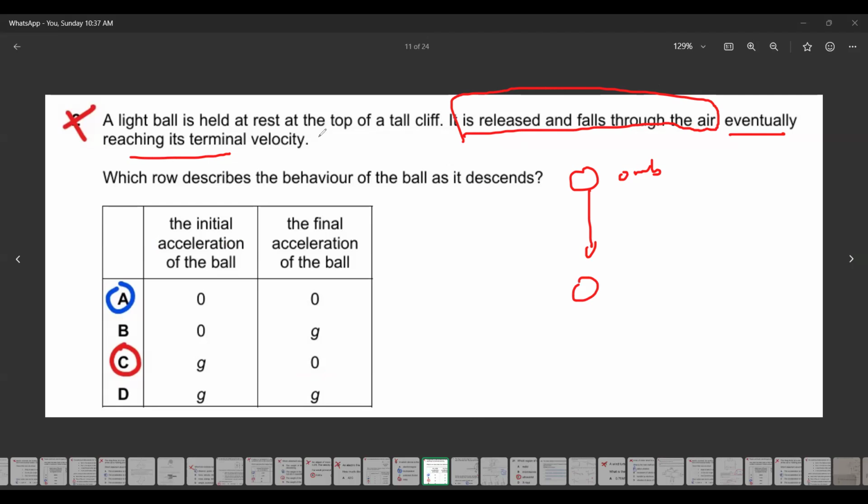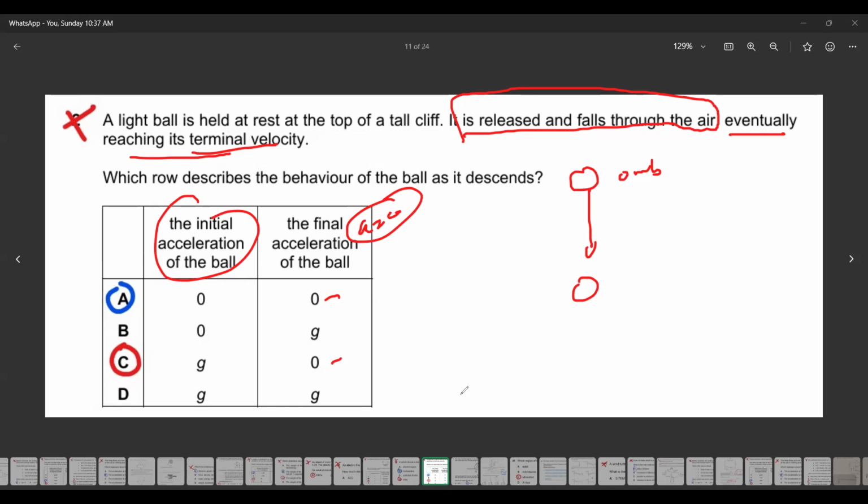Yeah, so eventually reaching a terminal velocity, so no resultant force or no acceleration. So the final acceleration should be zero. So either A can be an answer or C. But what about the initial acceleration? It's a falling object. Whenever you drop an object from rest, it will always have an acceleration of 9.8. Initial speed is zero.